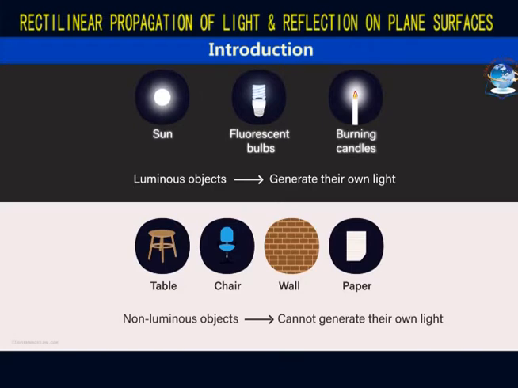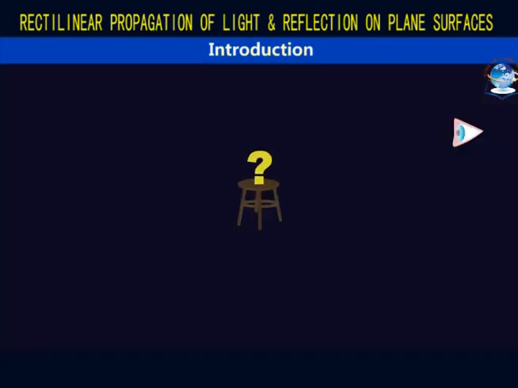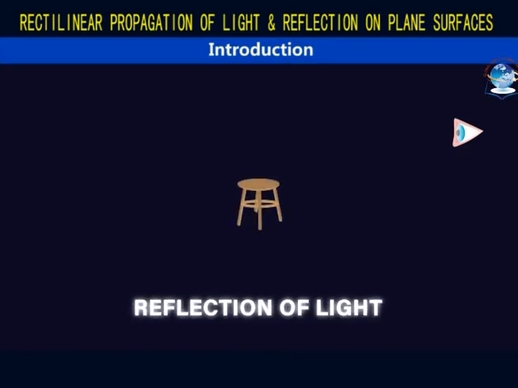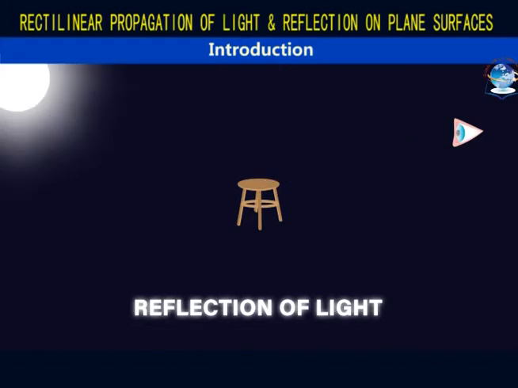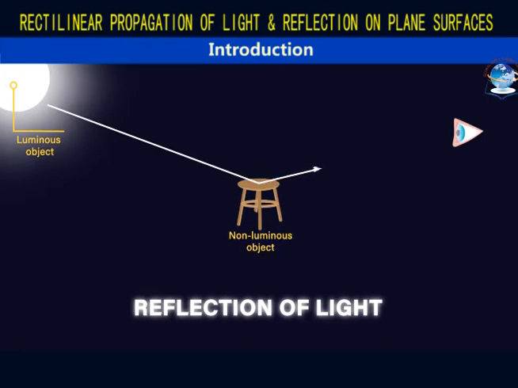If then we see objects because of the light coming from them, how do we see the non-luminous objects? We are able to see them because of reflection of light. These objects reflect light to our eyes. We are able to see the non-luminous objects because they reflect the light of luminous objects falling on their surfaces. So, light from luminous objects falls on the surface of the non-luminous objects, and these objects then reflect this light which travels to our eyes.